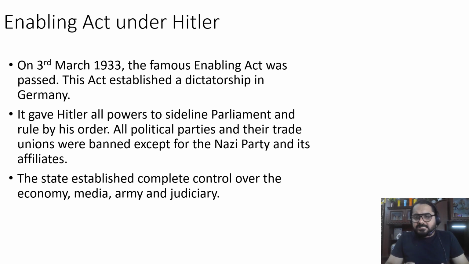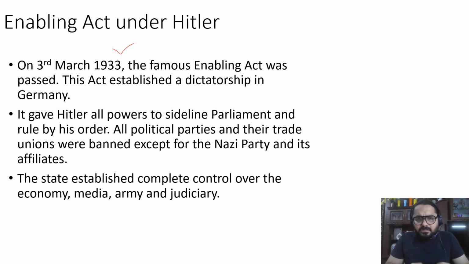So, what is the Enabling Act? The Enabling Act is an act which was passed by Hitler in order to sideline the parliament. Okay, so the Enabling Act gave complete control into the hands of Hitler. It was passed on 3rd of March in the year 1933. So this act was passed by Hitler so that he could sideline the parliament and take complete control under his hands.